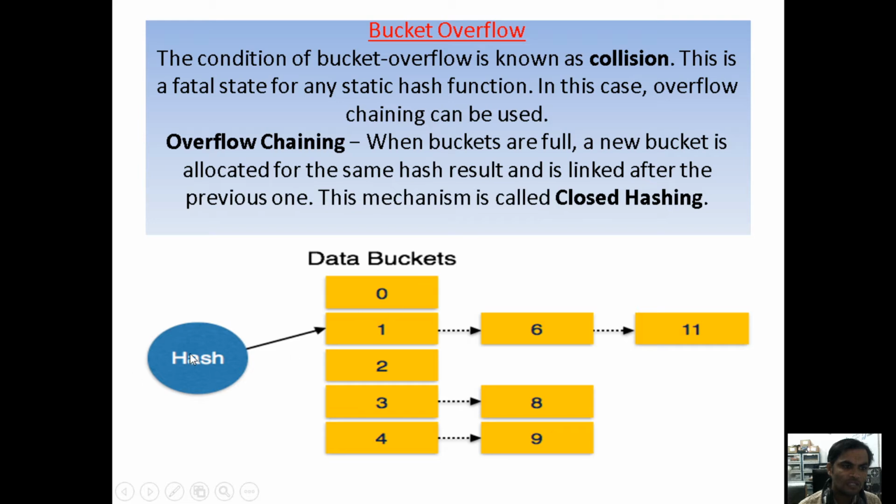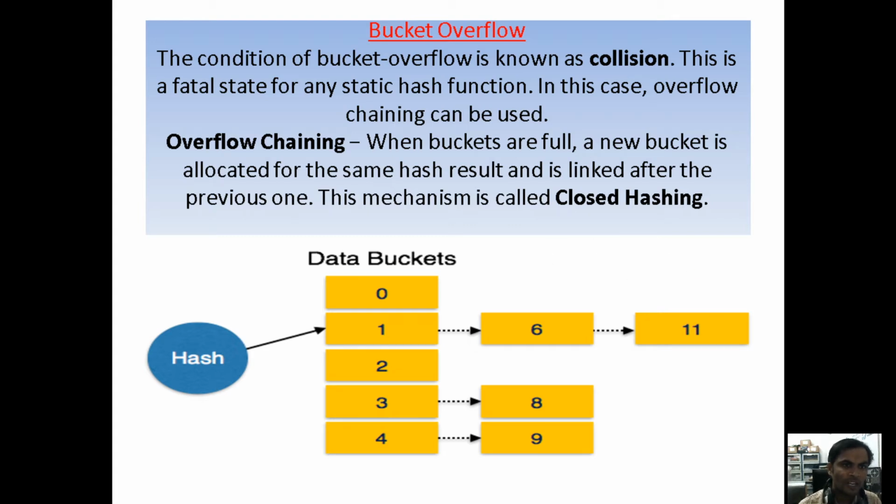if you are getting a collision under the same index, and you want to store similar values or records, then overflow chaining will be there. When the buckets are full, a new bucket is allocated for the same result and it is linked after the previous one. Means when you are getting an overflow, we should create one more bucket, and give a link from one bucket to another bucket. This we can call closed chaining.